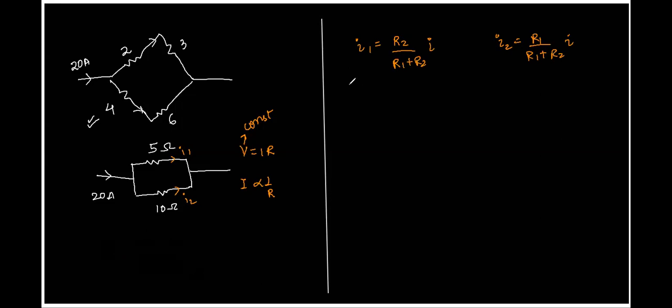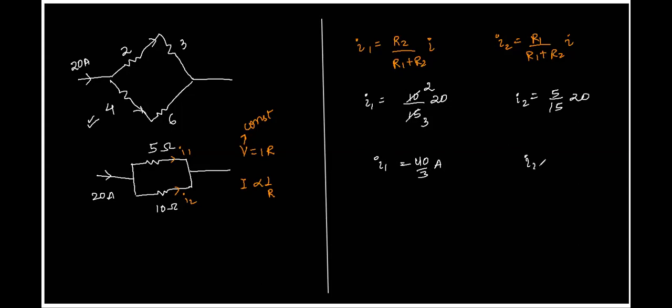Once we have written this, just substitute and tell me the answers. You have I1 is equal to 10 by 10 plus 5, that is 15, right? Absolutely correct. Times of I is 20, right? What about I2? It is equal to 5 by 15 into 20. So this will become 5 threes are, and 5 twos are, which brings me 40 by 3 amperes, right?